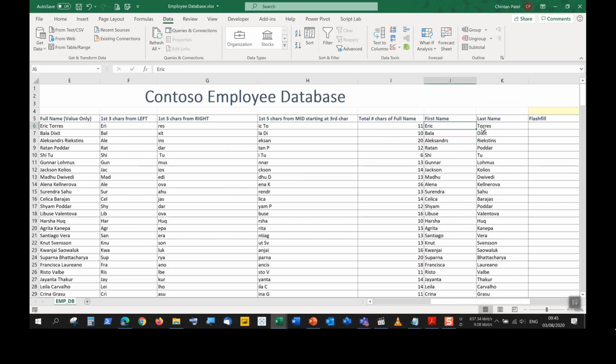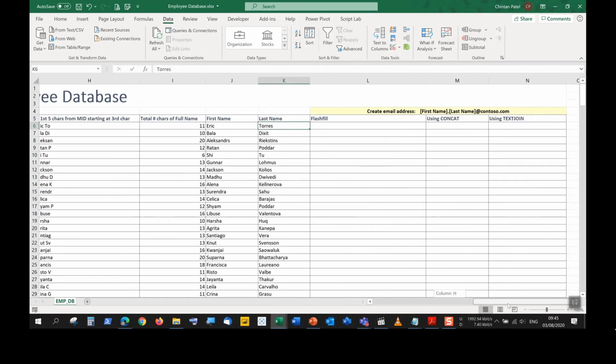So I did do this in an earlier lesson. I did it again where we had a text string and we separated the text with the delimiter being the space into two separate columns over here. And now with two separate columns existing, we can create our email address using joining capabilities or the joining functions.